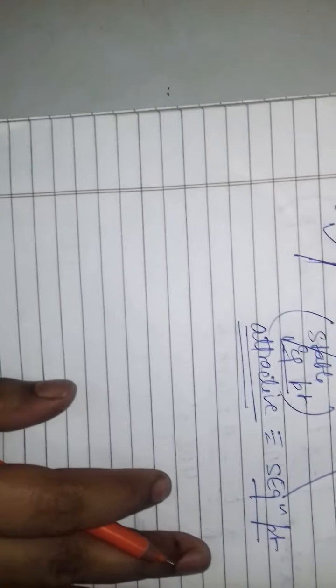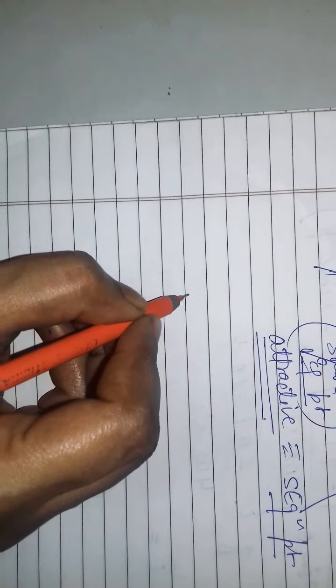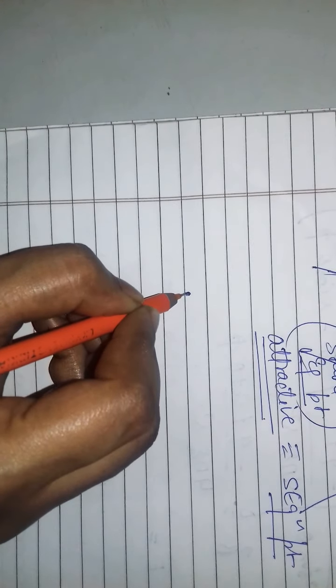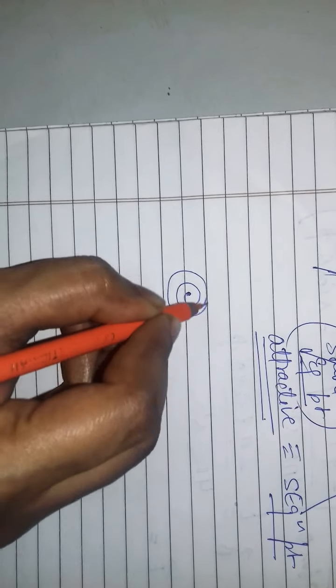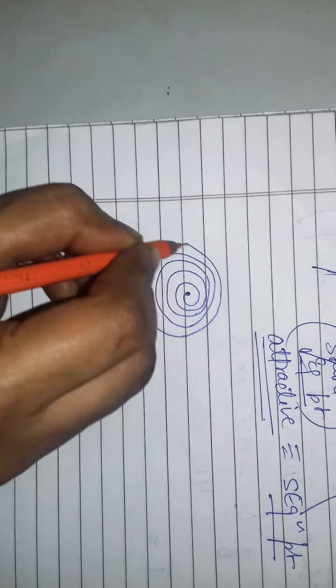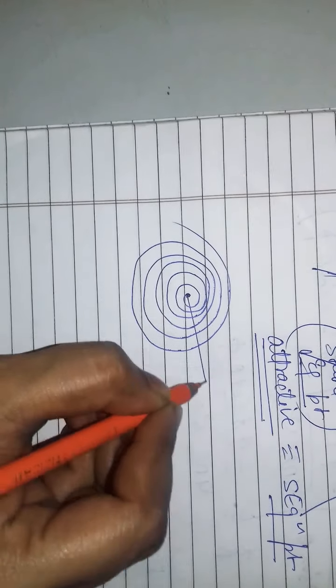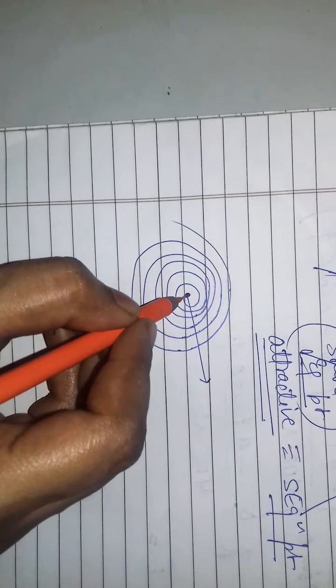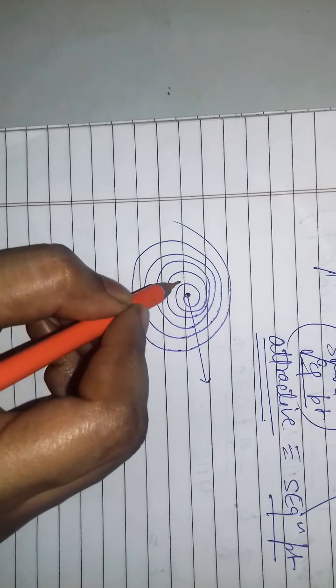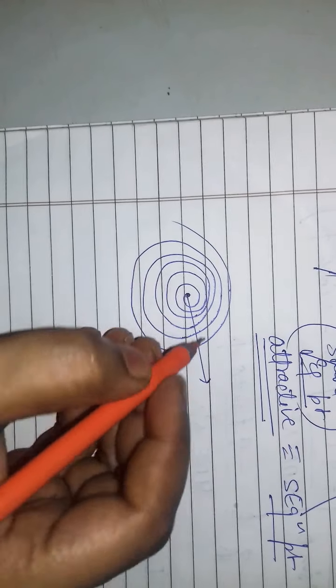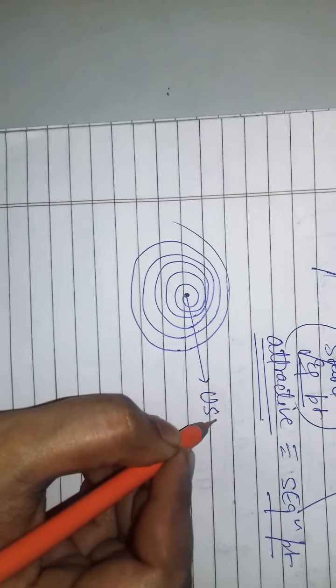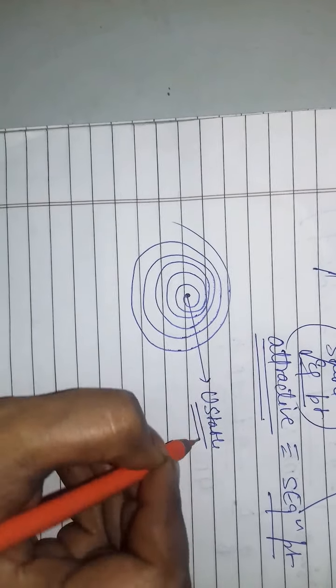If I ask you about a particle which starts from here and goes away from this point, what will you call this point? Actually your particle is moving away from it. If the particle is moving away from it, that point represents your unstable equilibrium point.